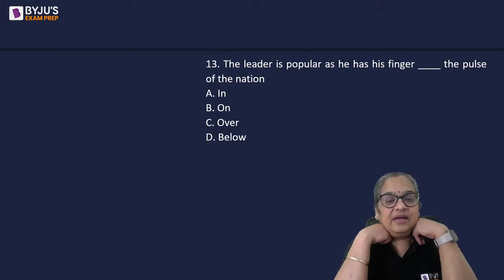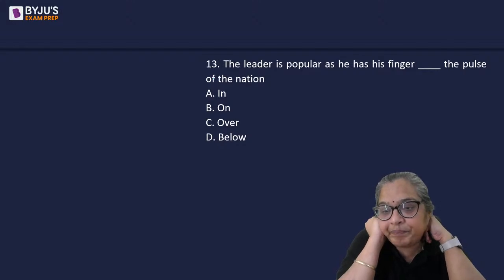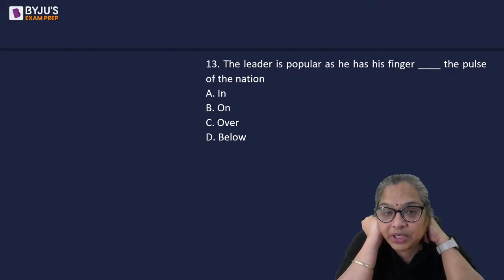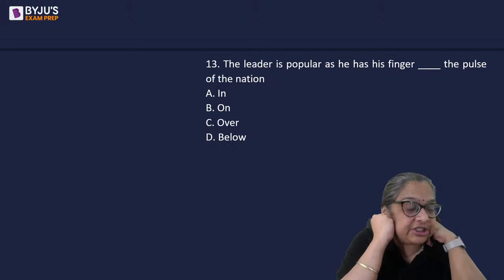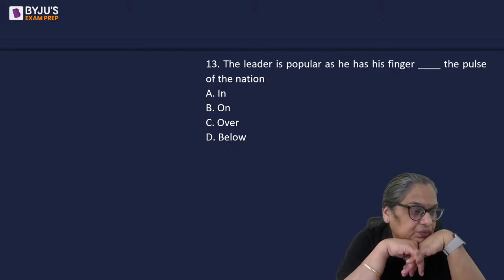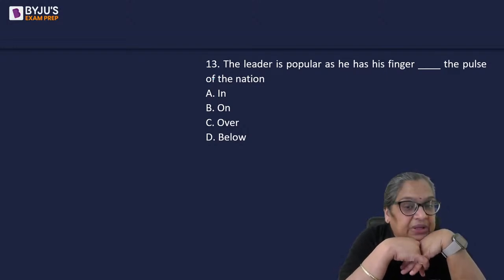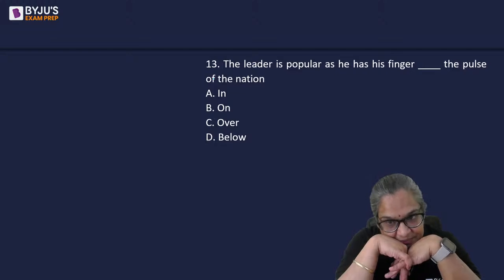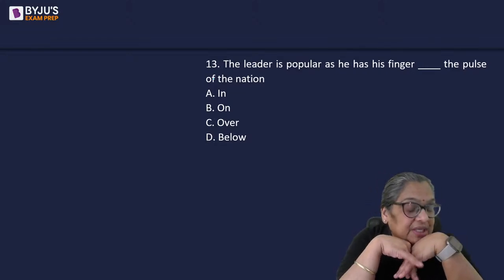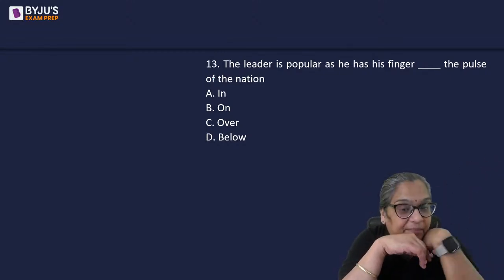All right. Phrasal verb. All right. The leader is popular as he has his finger dash the pulse of the nation. In, on, over, yeah, below. What would be the answer? Question 13. The leader is popular as he has his finger dash the pulse of the nation. Say it, the word will automatically come to your mind and then tell me.